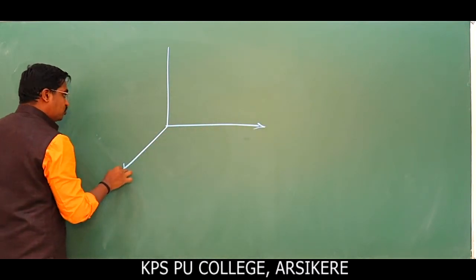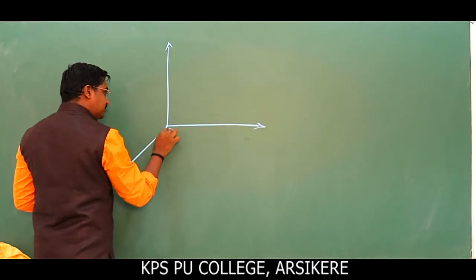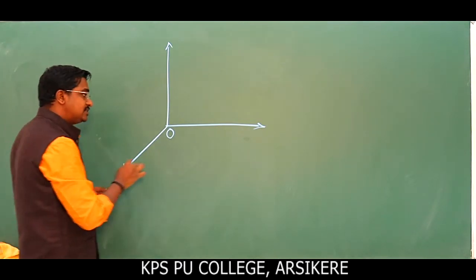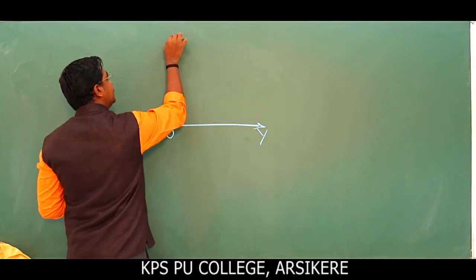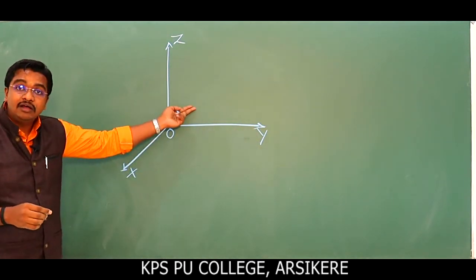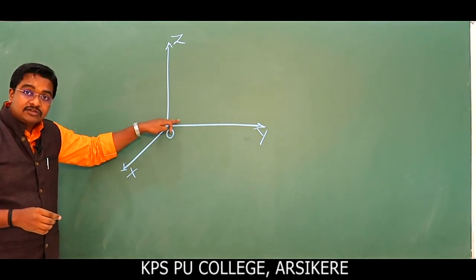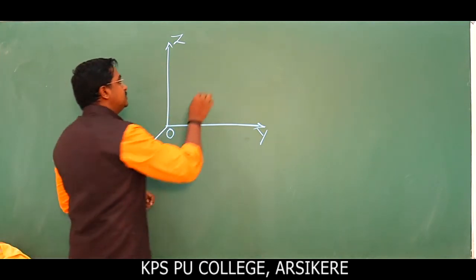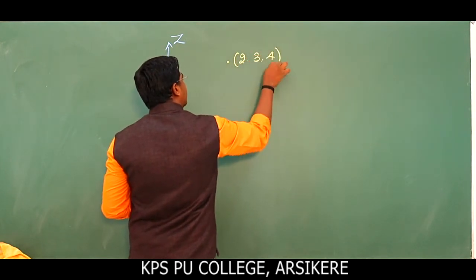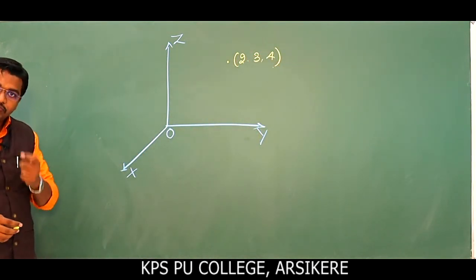So these three are mutually perpendicular lines. This is what we call your horizon. So this becomes your x-axis, this will be y-axis, and this is your z-axis. To reach any point in the space, or this is also called 3-dimensional space, I will take the point 2, 3, 4. There is a point 2, 3, 4.